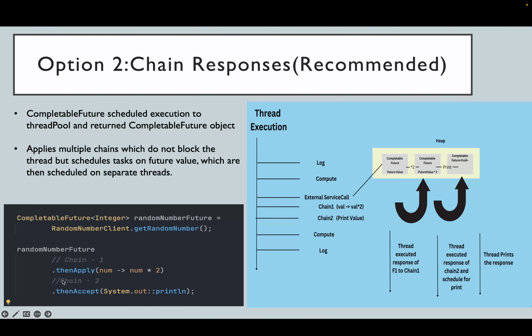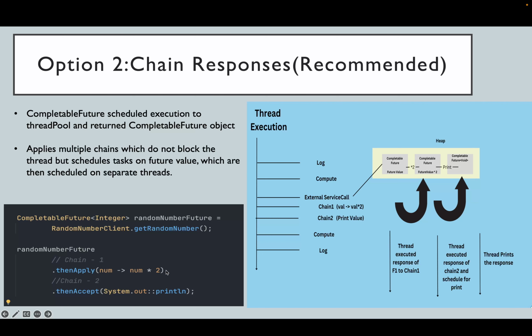So a random number future is a future which will have, let's say, the value 35 in the future. Then thenApply says that when the random number future is filled with the value 35, it will do 35 into 2, and randomNumberFuture.thenApply will then return a CompletableFuture whose value would be 70, twice the value of this number.